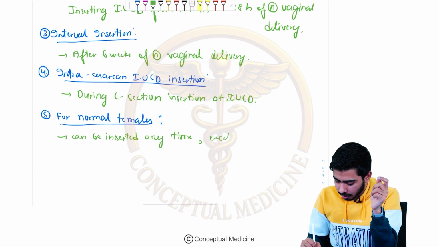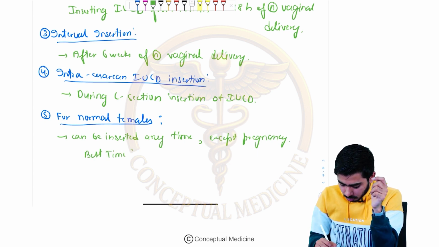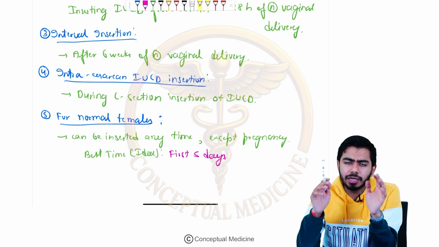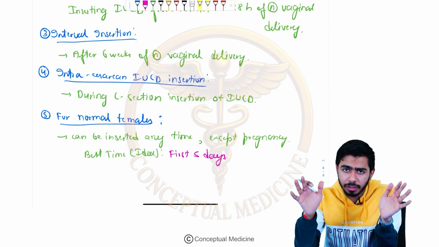She should not be pregnant. And the best or ideal time is the first 5 days. You can go up to 10 days, but the first 5 days are ideal for inserting the IUCD in a normal female.